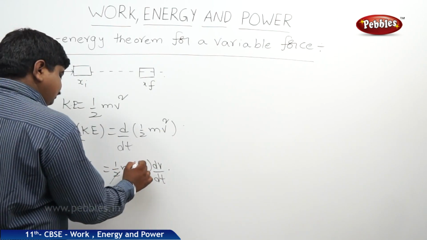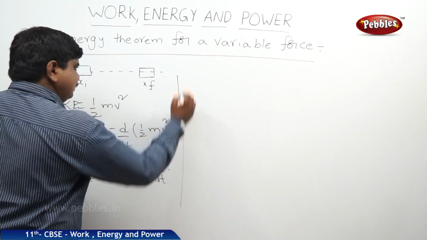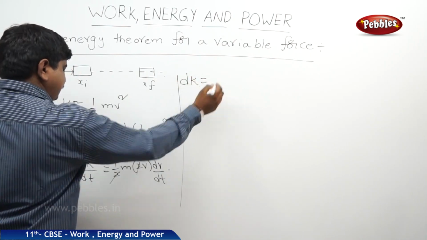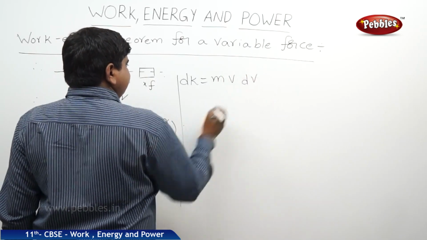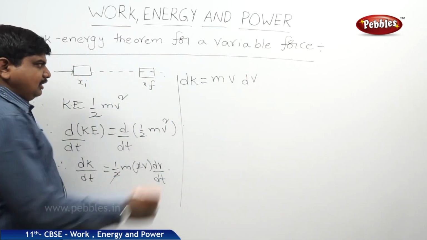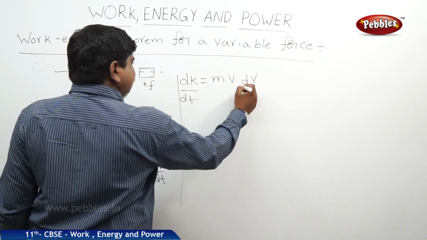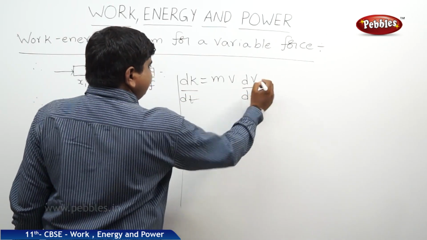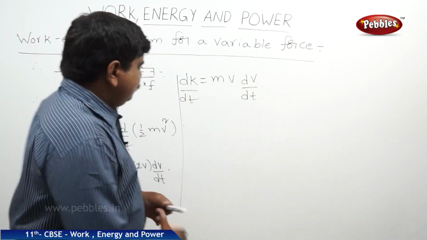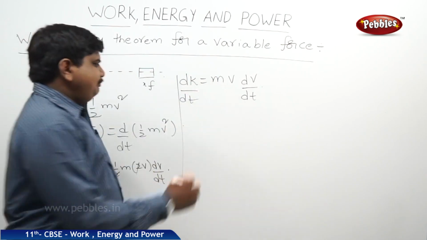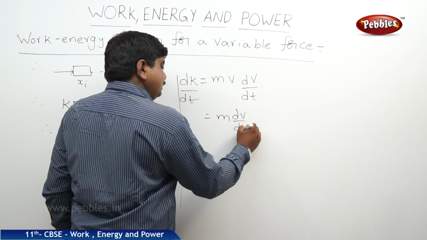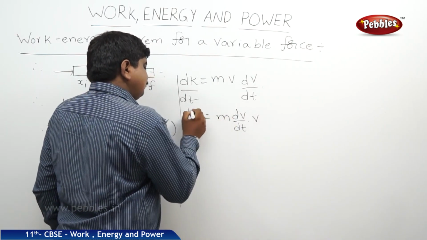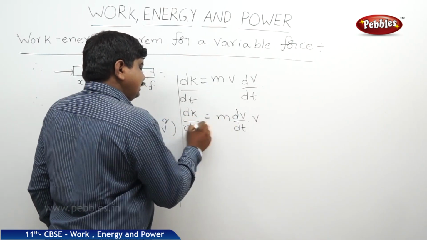So this 2 gets cancelled and it will be dK is equal to mv dv, or dK by dt is equal to mv into dv by dt. So m into dv by dt into v is equal to dK by dt.